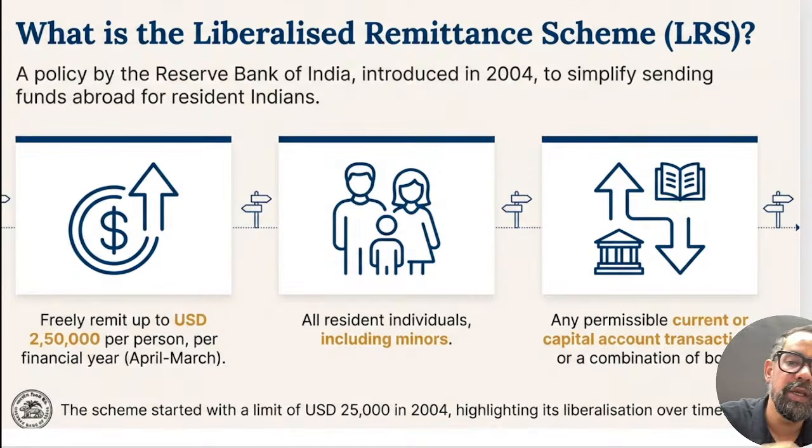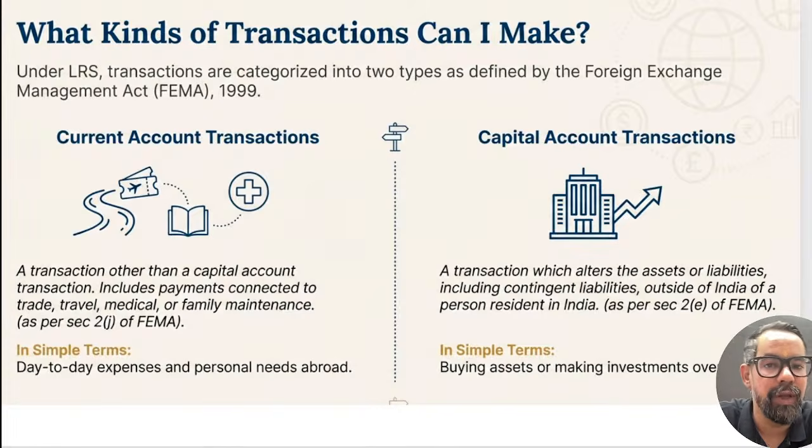So LRS is basically a scheme launched by RBI for individuals, including minors. They can remit up to 2,50,000 per financial year in this particular one. Current account transactions are related to your day-to-day needs, like travel, medical, education and all. And capital account transactions are basically investment driven, where individuals are making investments outside India in mutual funds or in joint ventures, wholly owned subsidiaries and others. That generally comes under this particular one, right?